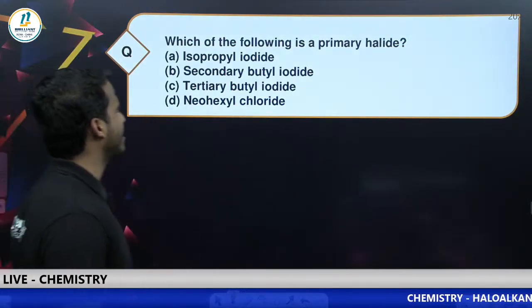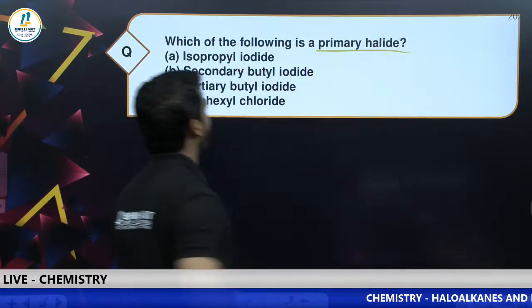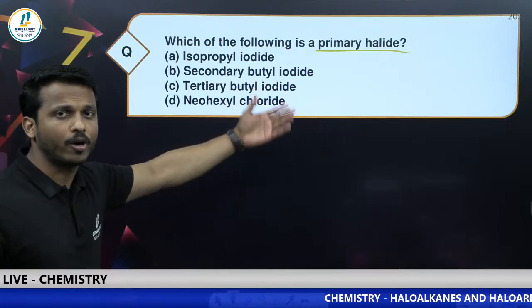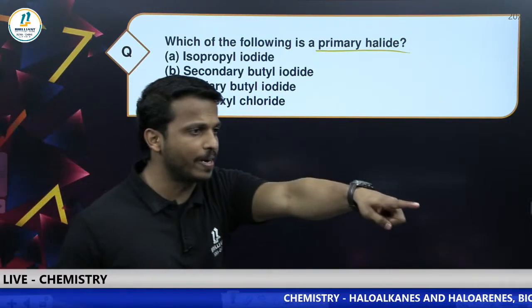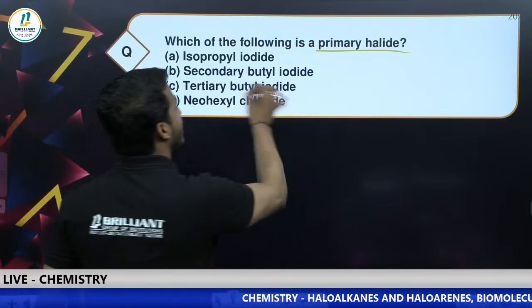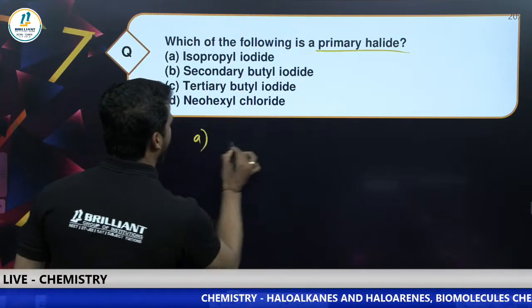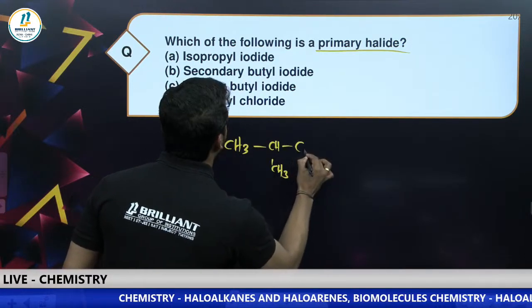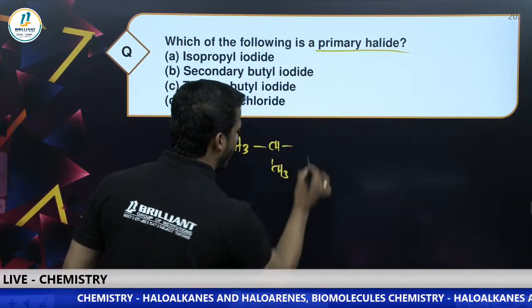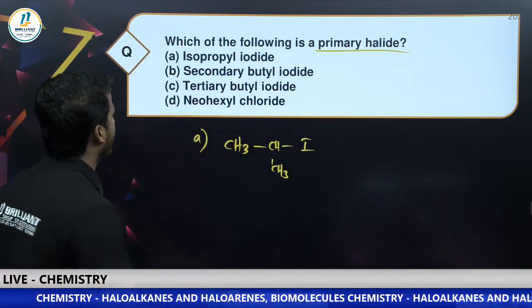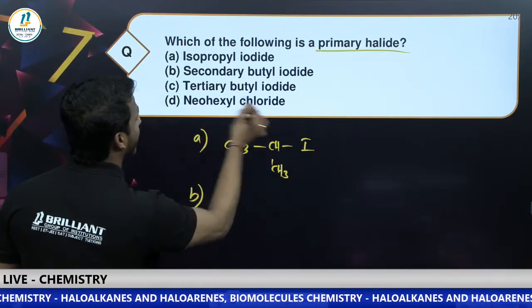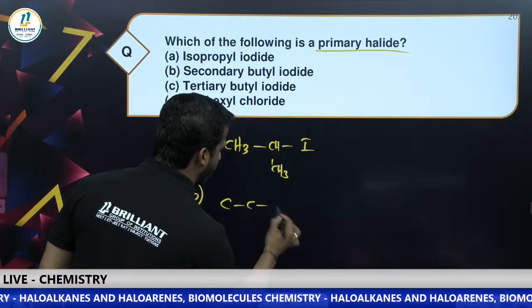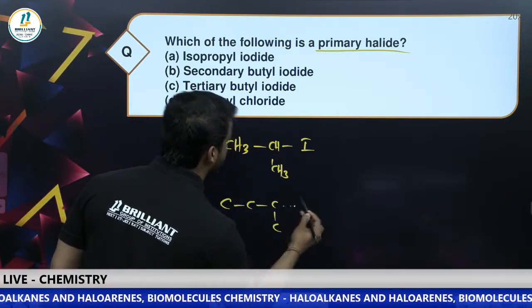Which of the following is a primary halide? Come on, dear all, I'm just going to draw the shape. Those who know the answer, comment in the chat box. Option A is isopropyl iodide, isopropyl is this one. Then secondary butyl chloride, this is secondary butyl.